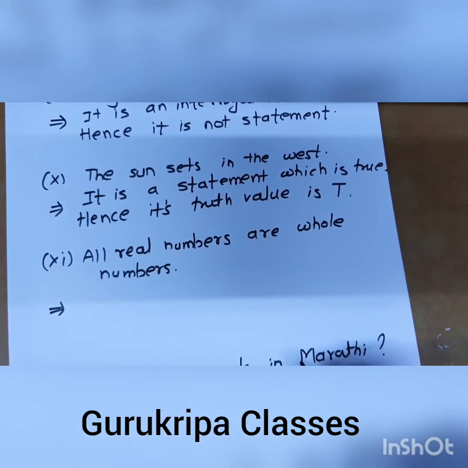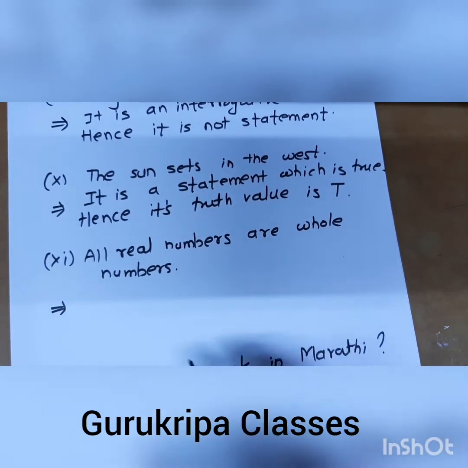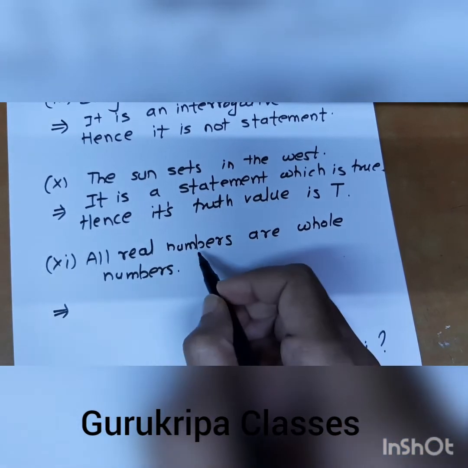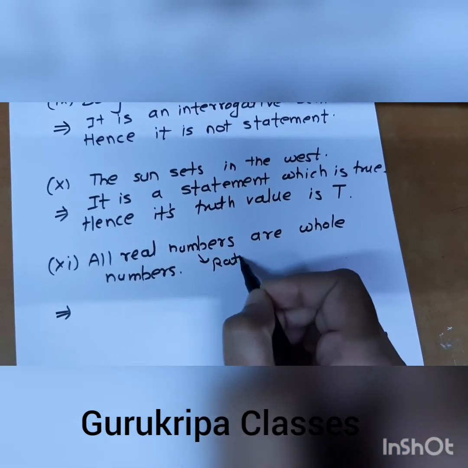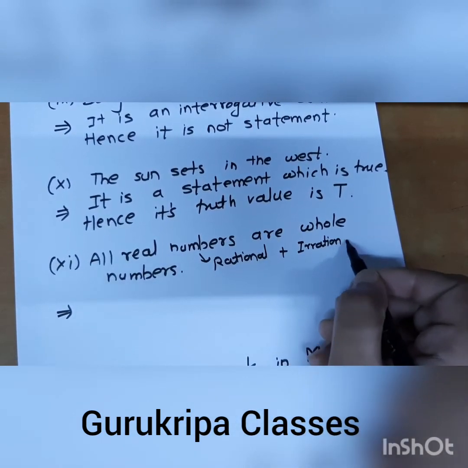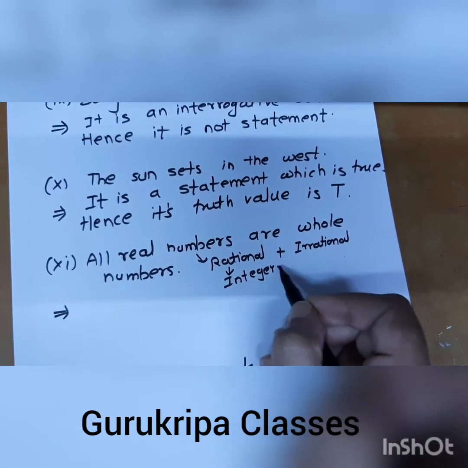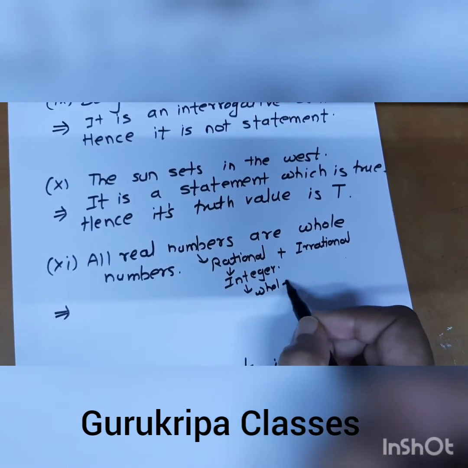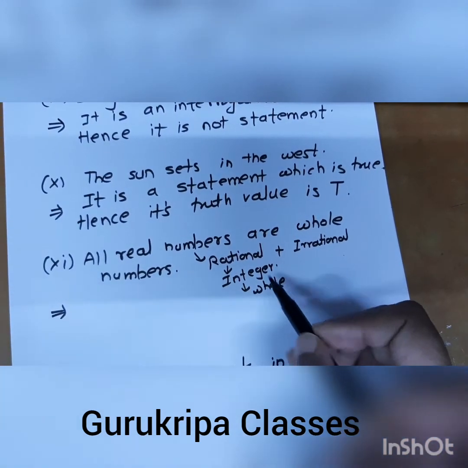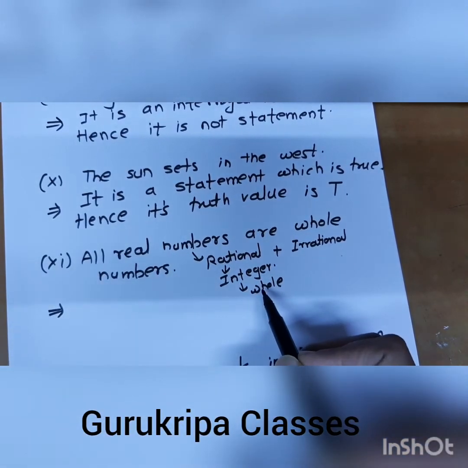Next question. All real numbers are whole numbers. Real numbers are a combination of rational and irrational numbers. Rational numbers again have integers, and after integers we have the set of whole numbers, and after whole numbers we have the set of natural numbers. So every whole number is a real number, but all real numbers cannot be whole numbers.